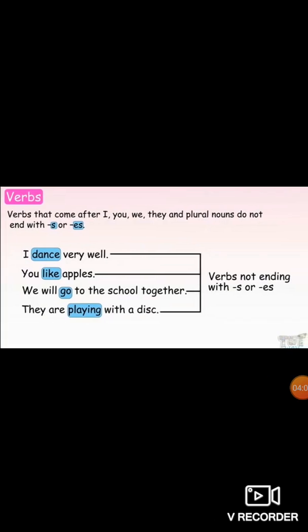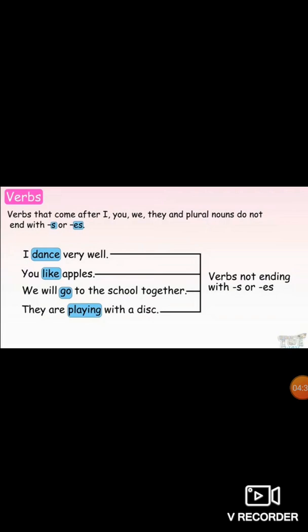Now see, here all these words are not ending with s or es. First of all, read the line given above. Verbs that come after I, you, we, they, and plural nouns or words do not end with s or es.